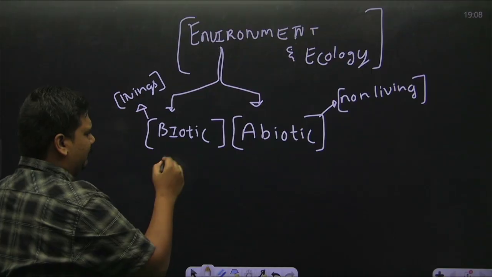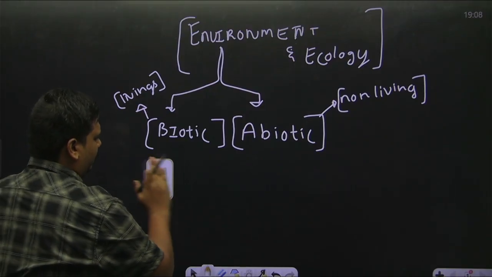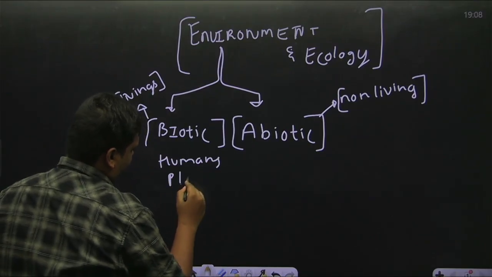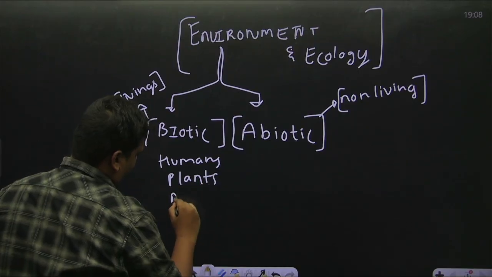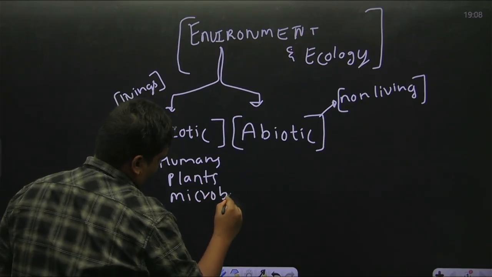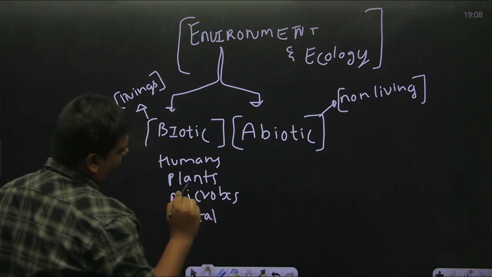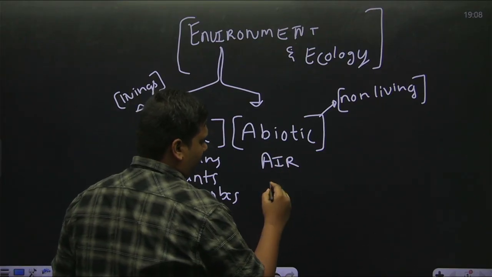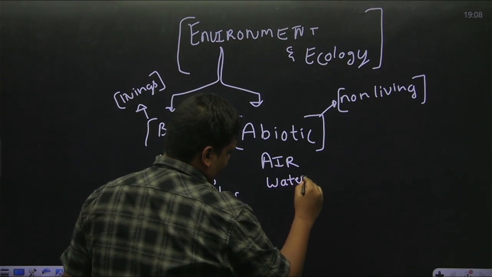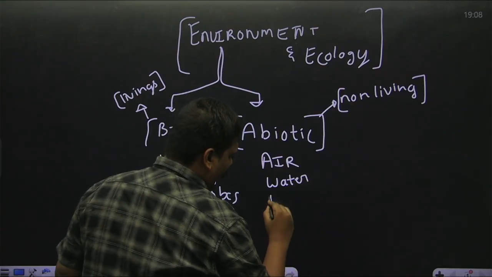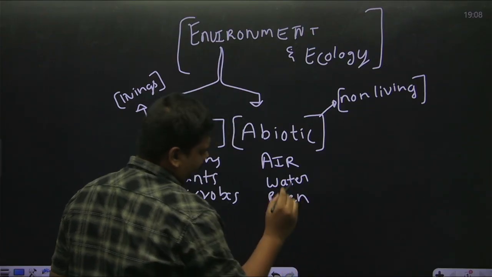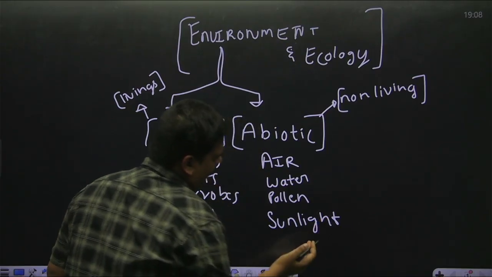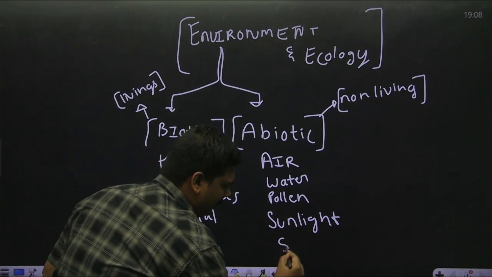So firstly, examples: you have humans, plants, microbes, etc. And abiotic components, you have air surrounding you, you have water, there is pollen in the air, sunlight, and they might have soil.